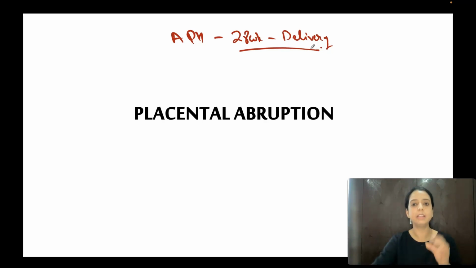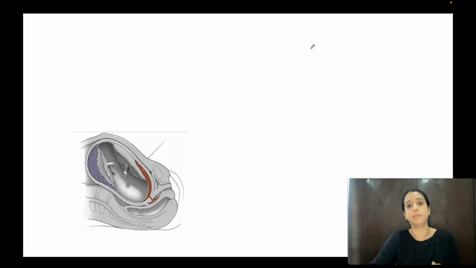Placenta previa is when the placenta is in the lower segment. Previa means lower segment. So when the placenta is in the lower segment, it is thin. Generally, sometimes there is disruption of some of the maternal spiral arterioles, resulting in bleeding. Placental abruption is a different pathology and I must say a severe pathology.